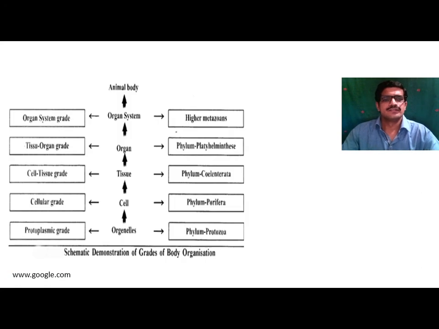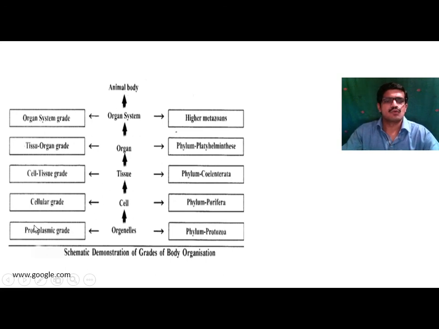Then this is the diagram regarding the body organization of this cell. Starting from the cell, a group of cells forms a tissue, a group of tissues forms an organ, a group of organs come together to form an organ system, and organ systems connected with each other form the animal body.